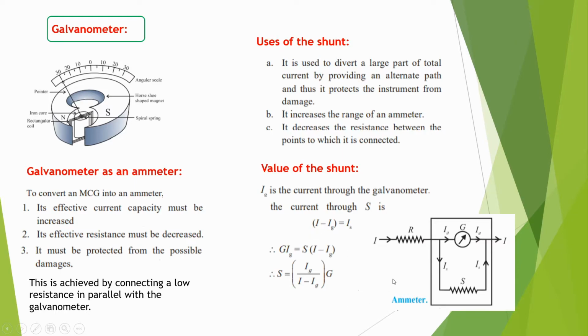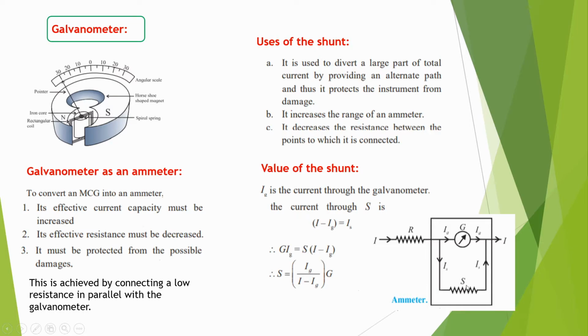Now consider the potential drop across the galvanometer and the potential drop across the shunt resistance. When we compare the two potentials, we get the equation. V equals I into R according to Ohm's law. For the galvanometer, the resistance is G and the current flowing through it is Ig, so G into Ig.